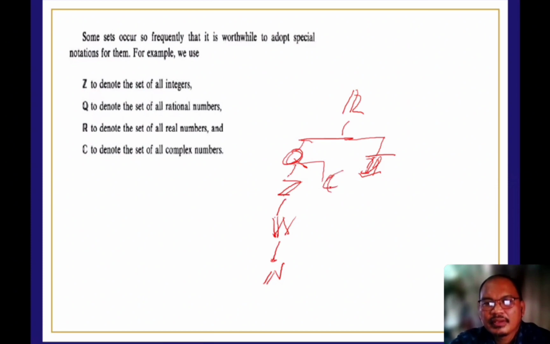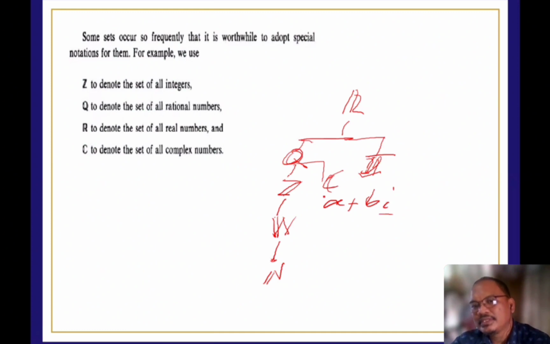Ang set of complex numbers, we usually have this in the form of A plus BI, tama? Wherein the values of A and B are real numbers and I is the imaginary unit. So why do complex numbers exist? Naalala niyo yung sa history ng math? Why do complex numbers exist? Bakit nilabas ng mga mathematician ang complex number?